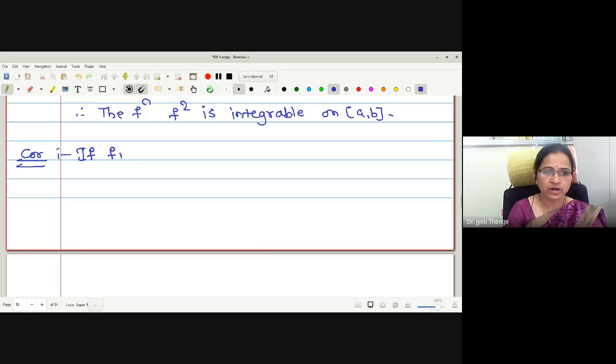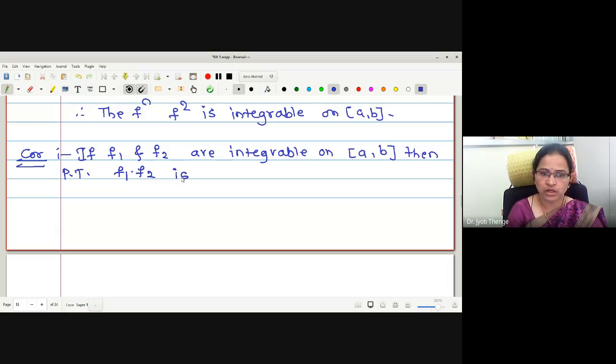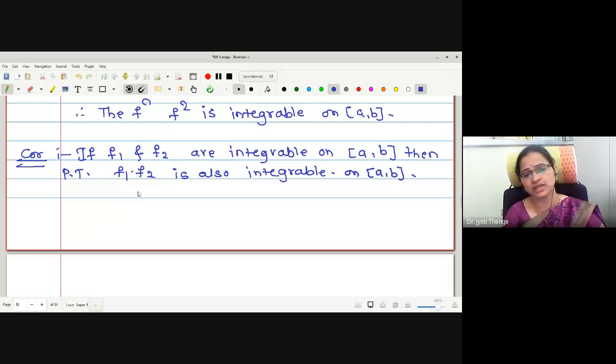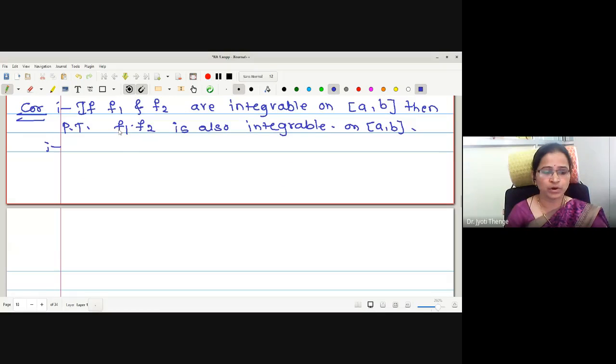If F1 and F2 are integrable on closed interval AB, then prove that F1 dot F2 is also integrable. Now we are not going for the boundedness and all, because we have done already that the product is bounded. And okay, here I just want to show you how this theorem can be used, that F square is integrable. Using this F square is integrable, we want to prove that the product of two functions is integrable.